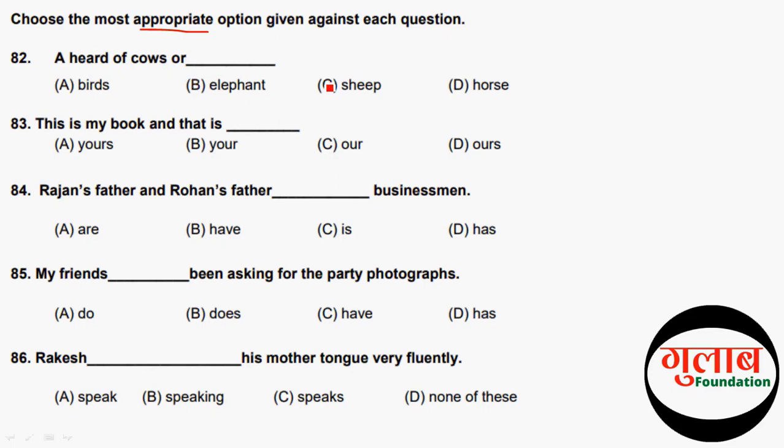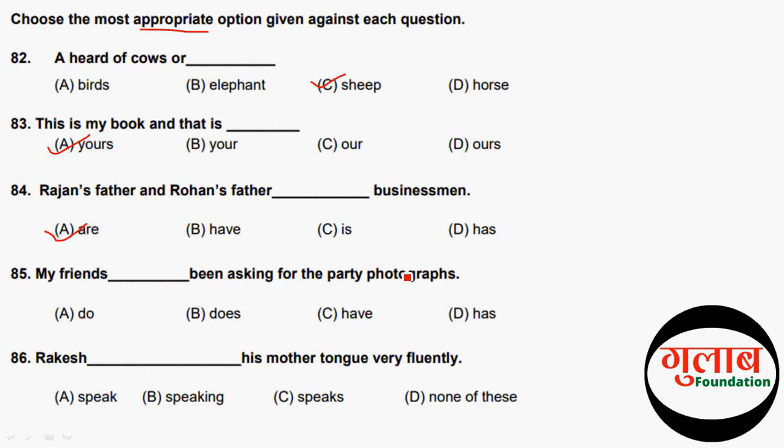Rajan's father and Rohan's father dash businessman. So the correct option of this question is A, are. So let's move to the next question. My friends dash been asking for the party photographs. So the correct option of this question is C, have. Next question is Rakesh dash his mother tongue very fluently. So the correct option of this question is C, speaks.